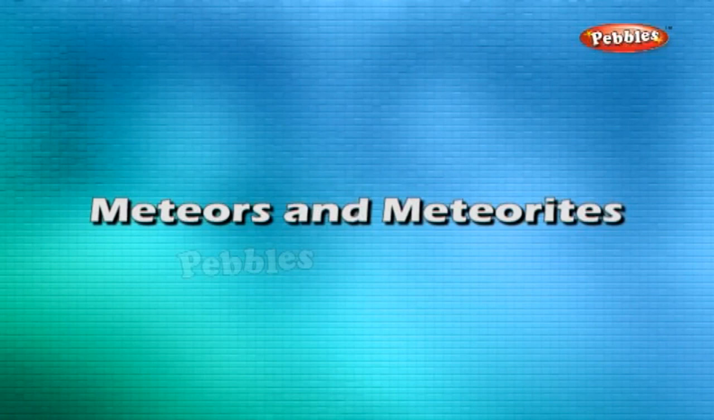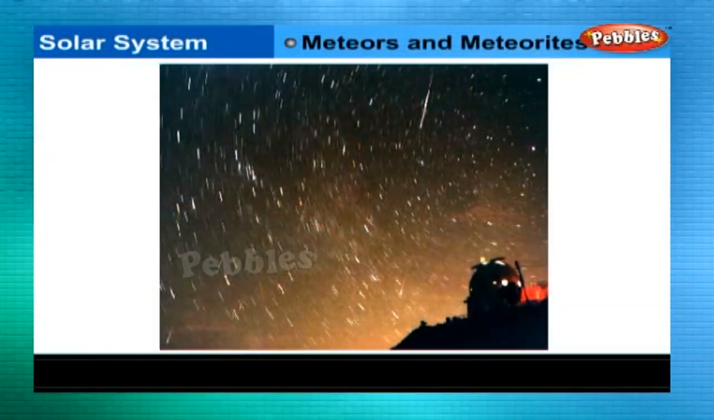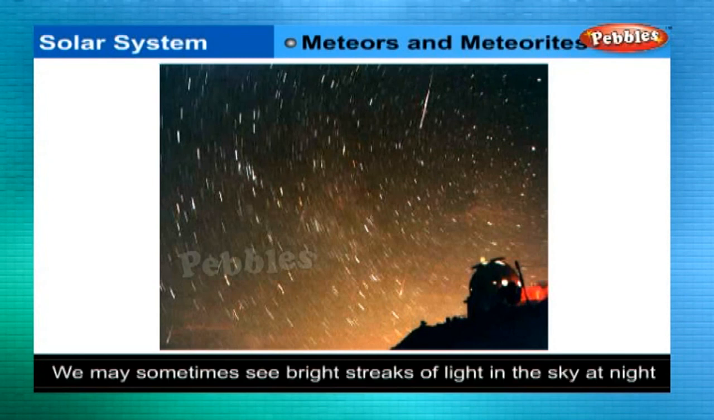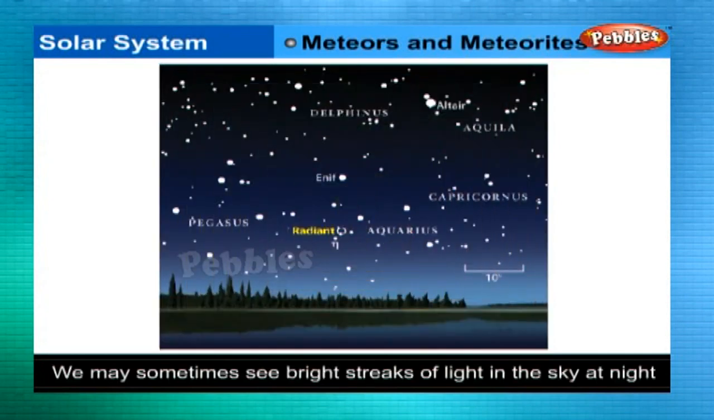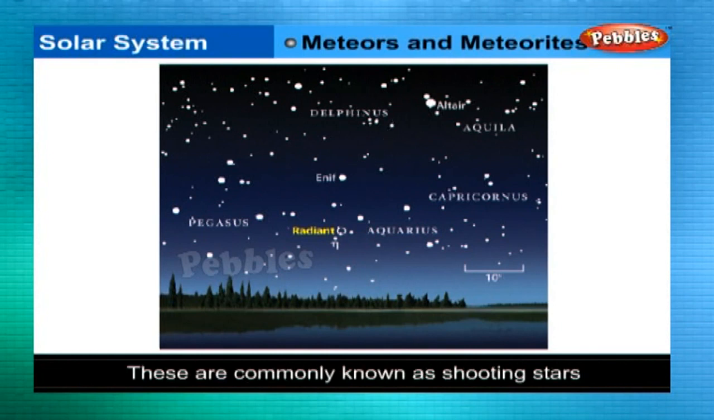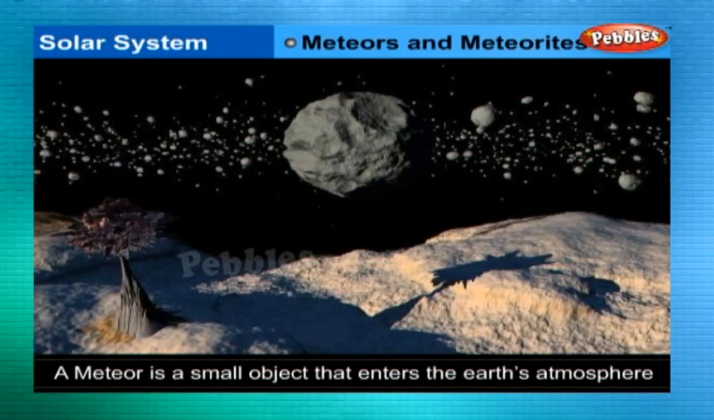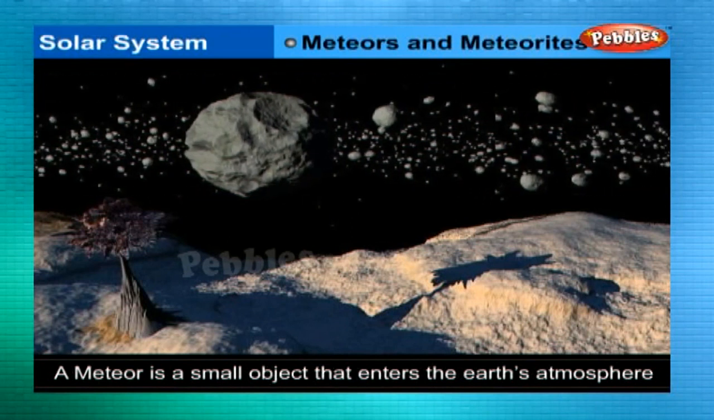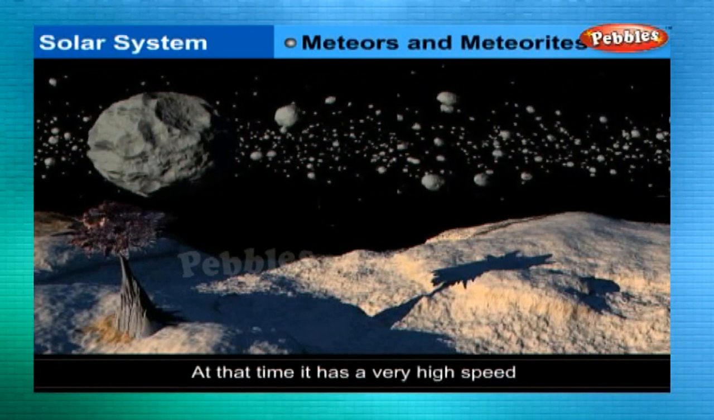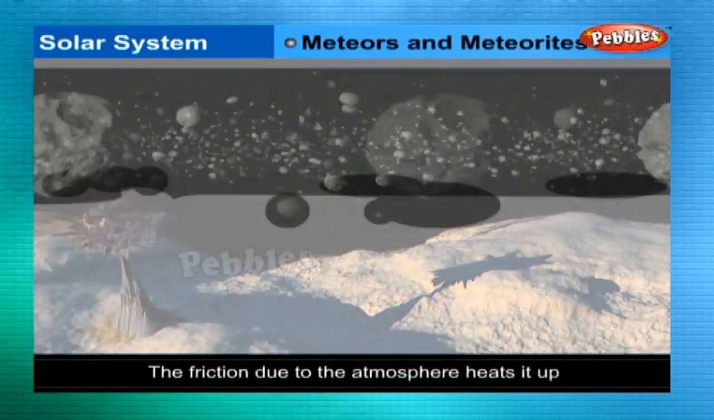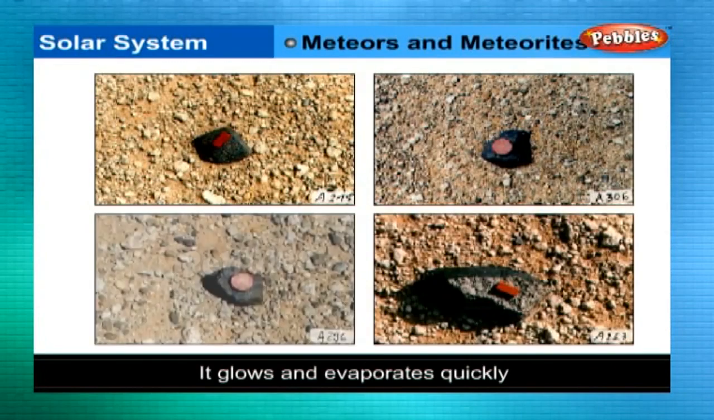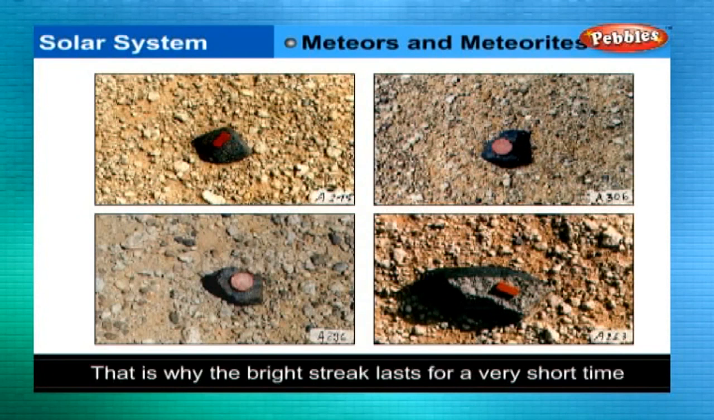Meteors and Meteorites. At night, when the sky is clear and the moon is not there, you may sometimes see bright streaks of light in the sky. These are commonly known as shooting stars, although they are not stars. They are called meteors. A meteor is usually a small object that occasionally enters the Earth's atmosphere. At that time, it has a very high speed. The friction due to the atmosphere heats it up. It glows and evaporates quickly.